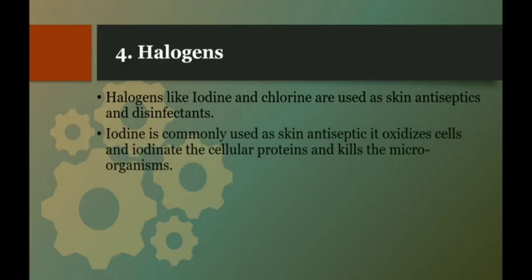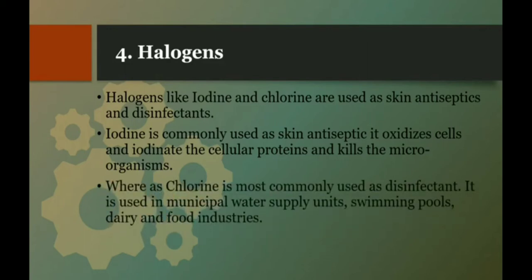It oxidizes cells and iodinates the cellular proteins and kills the microorganisms. So iodine makes changes in the cellular molecules, oxidizing the cells and iodinating the cellular proteins, such that the microorganism gets killed. Whereas chlorine is most commonly used as a disinfectant.